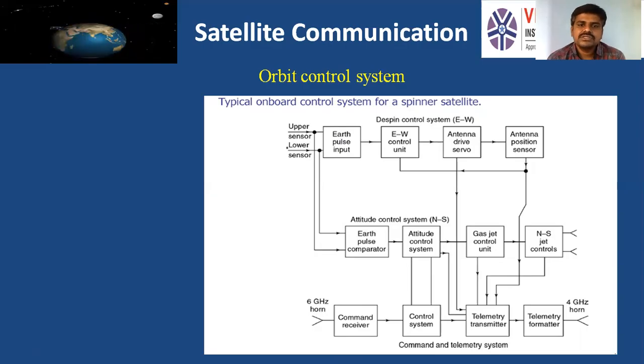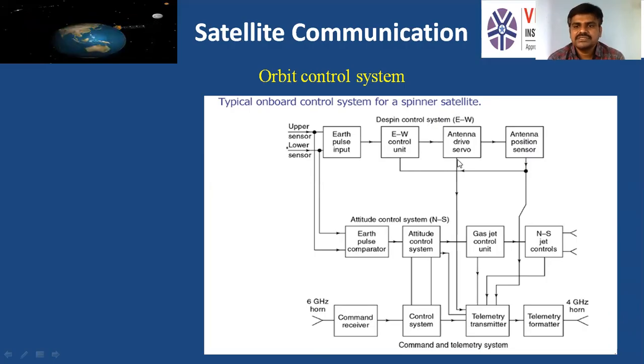Before that, there is a comparison between the signals coming from the upper sensor and lower sensor, which is given to the east-west control unit, due to which the antenna drive servo motor will rotate, and the position of the antenna is sensed by the antenna position sensor.